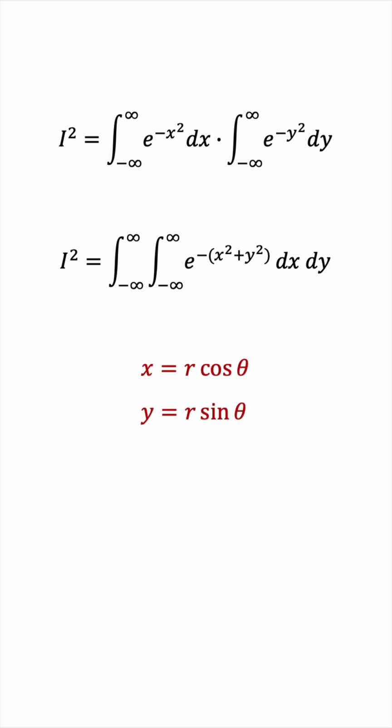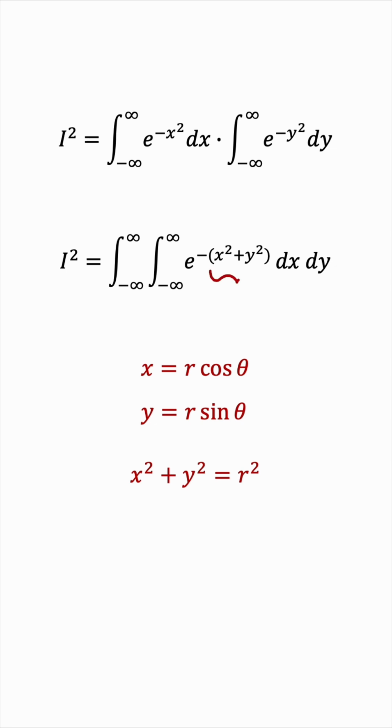Now, using Fubini's theorem, we can group this product into a double integral. And we can now multiply the exponentials and add their powers, like this. And we can then factor out a negative sign. Now we have x squared plus y squared, and this reminds us of polar coordinates. Because we know in polar, x is r cosine theta and y is r sine theta, meaning x squared plus y squared equals r squared. So we can see some inspiration to transform this integral into polar coordinates.